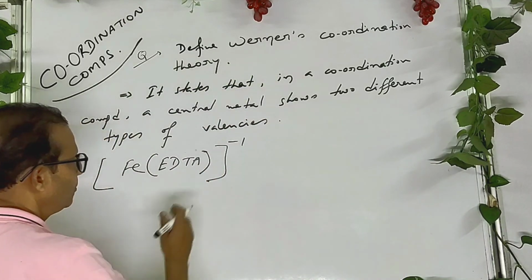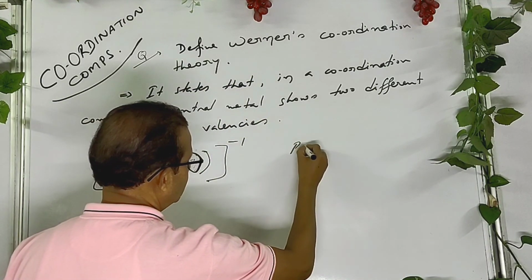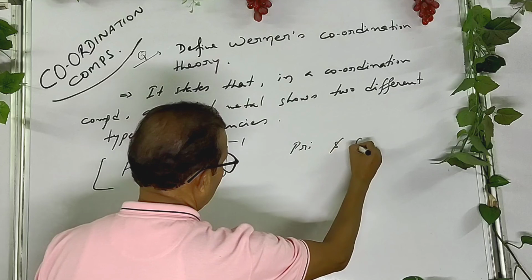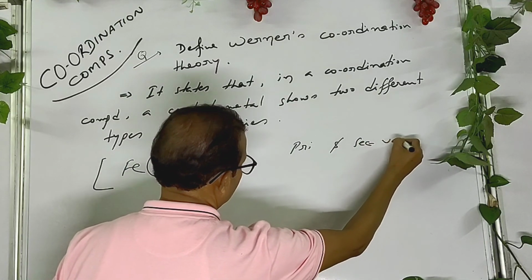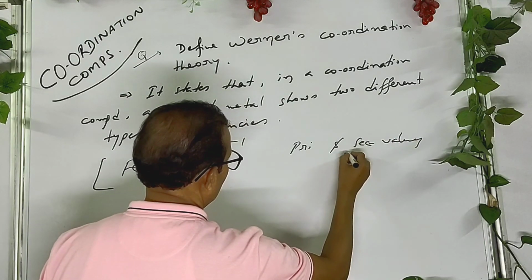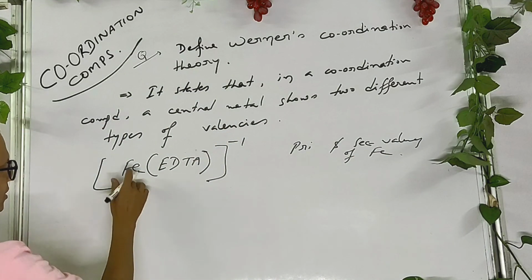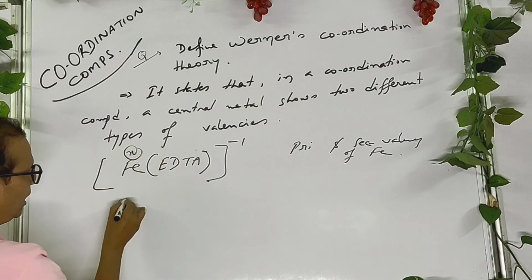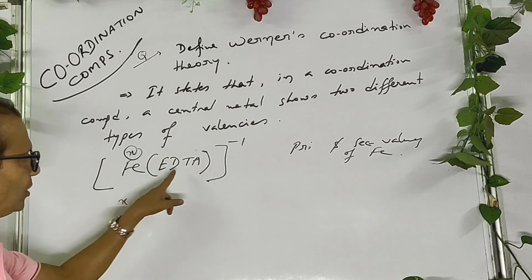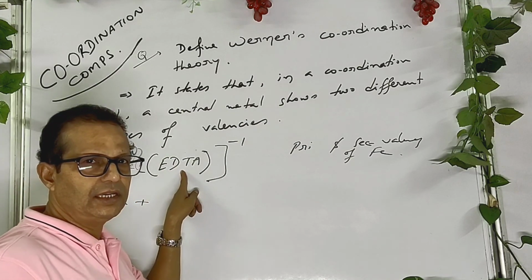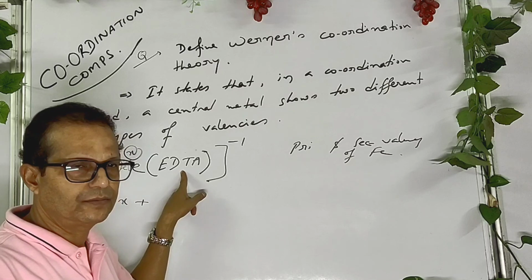Find the primary and secondary valency of the central metal iron. At first calculate the oxidation state, x plus. You know that EDTA is a hexadentate ligand.